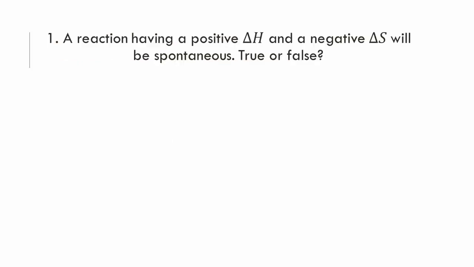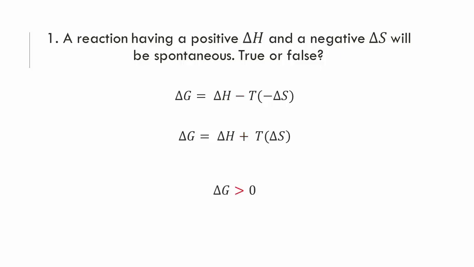In this question, where delta H is positive and delta S is negative, here's what the Gibbs-free enthalpy equation would look like. Since the temperature in this equation is in kelvins, it will never have a negative value. Therefore, since we have a subtraction of T times delta S, and delta S is negative, we will always end up with plus T times delta S, because the two negatives will cancel each other out. Since delta H is positive, this means that our reaction will never be spontaneous, because no matter what values we put in for temperature, we will never get a delta G value of less than 0.